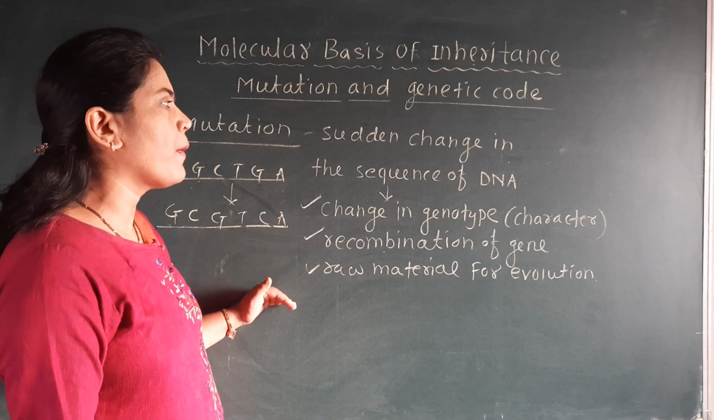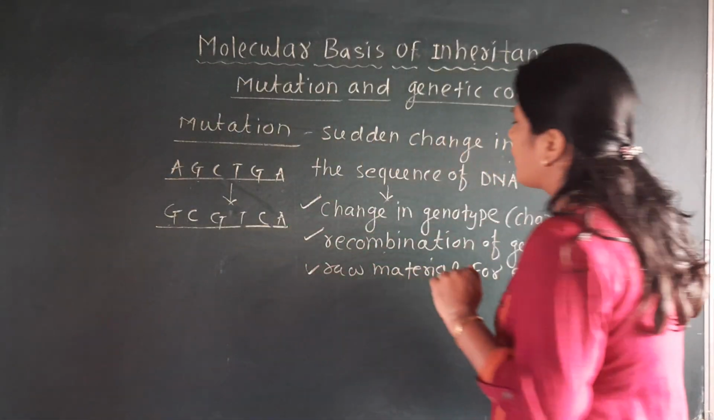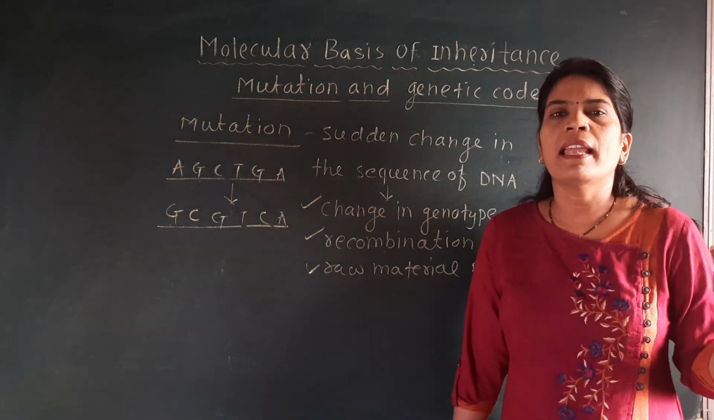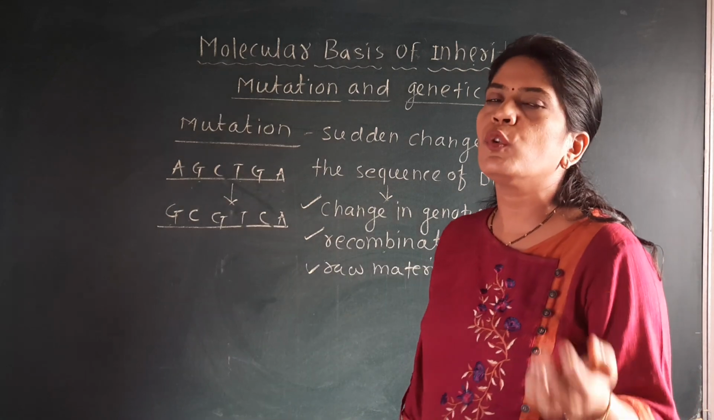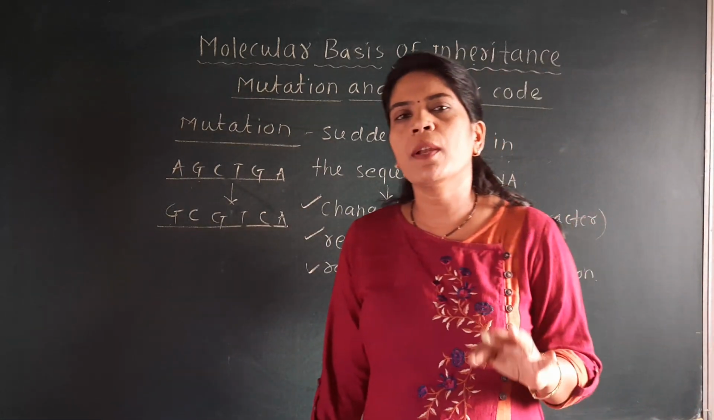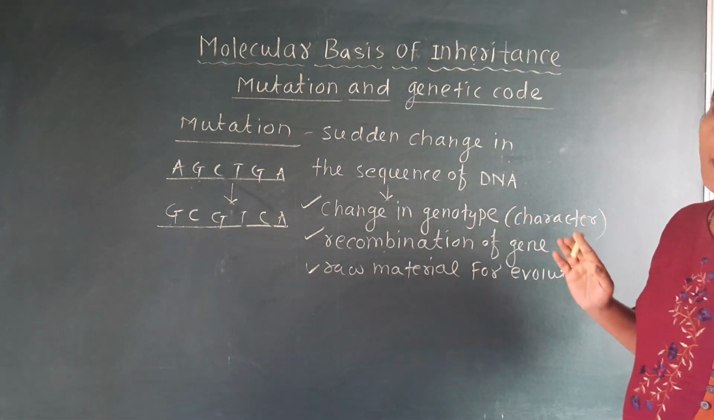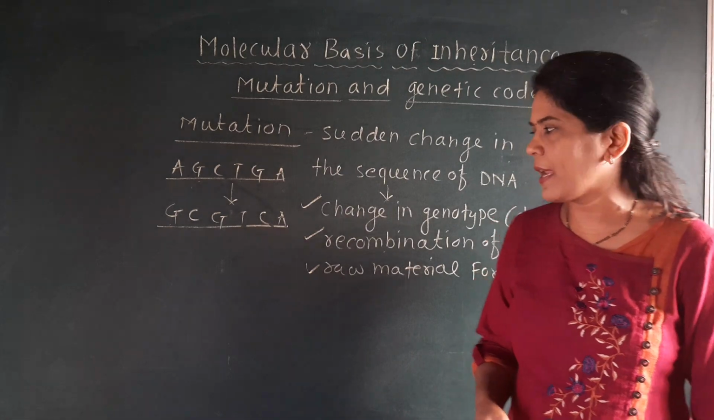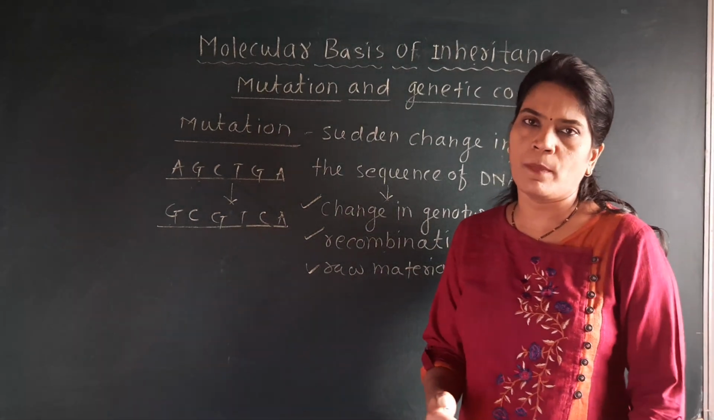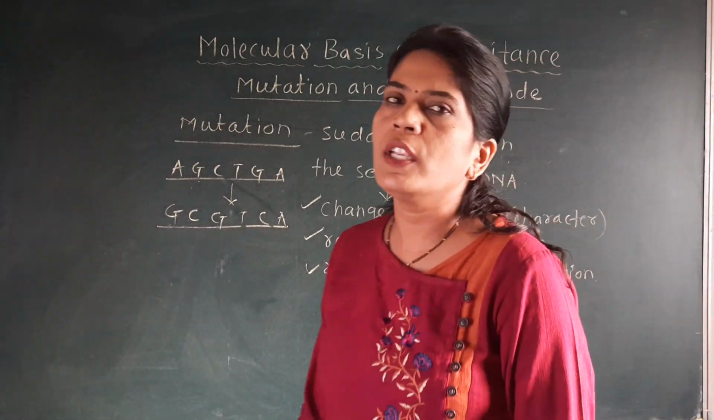So these things are very important, that mutation means the sudden change in the sequence of DNA. Mutation may be due to the artificial factors like X-rays, beta rays, gamma rays, UV rays, may be natural. Mutation may be harmful, mutation may be useful. Due to mutation, there will be change in the genotype of organism, change in the character of the organism. Due to mutation, there will be recombination of the gene, shuffling of the gene, mixing of the gene, and it provides the raw material for the evolution.